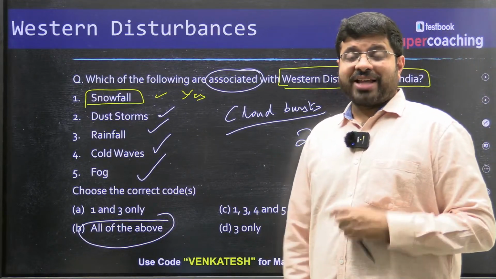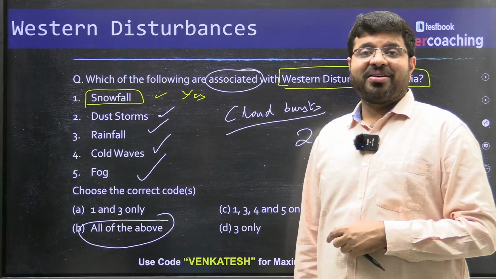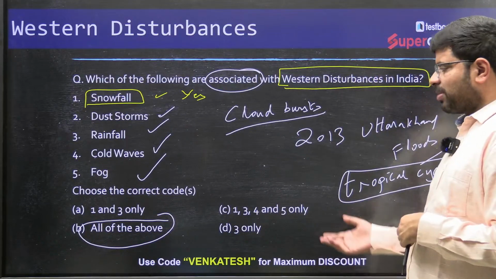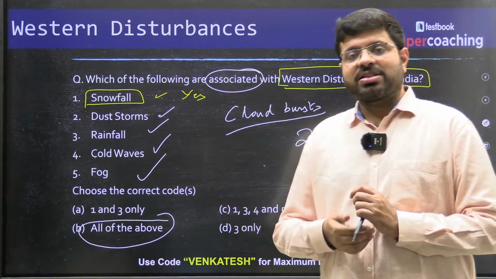So in a way, cyclonic rainfall was received in Delhi. That way, you will see that such weather disturbances can also occur.